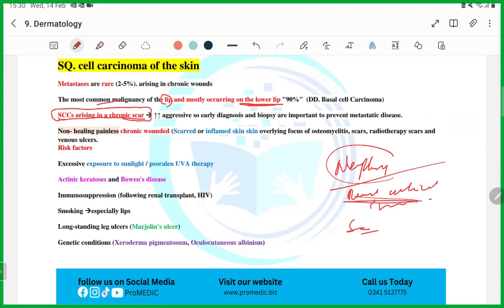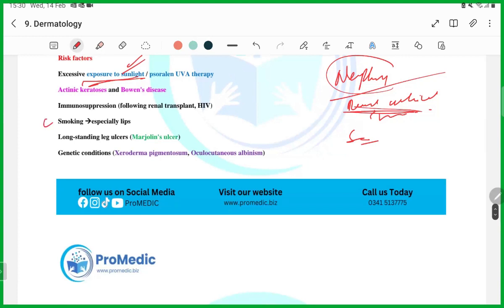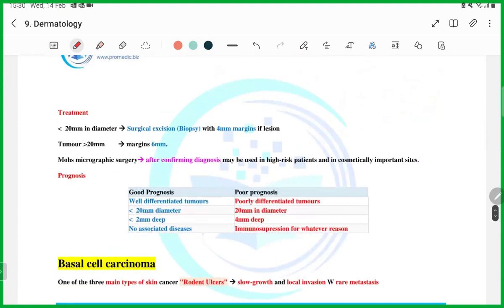Remember it, guys. Mostly it will appear on sun-exposed surfaces. Okay, and smoking is a risk factor. A long-standing leg ulcer can be a risk factor. A genetic condition can be a risk factor. Okay. And the treatment: if it is less than 20 mm, you will excise it with 4 mm margins. If the tumor is more than 20 mm, then the margin will be 6 mm. Guys, you have to memorize these things. These are all theoretical things. There is no concept in them. These are all things that you have to memorize.